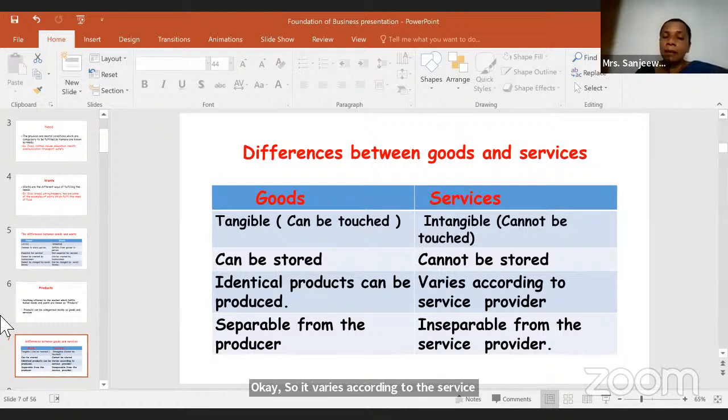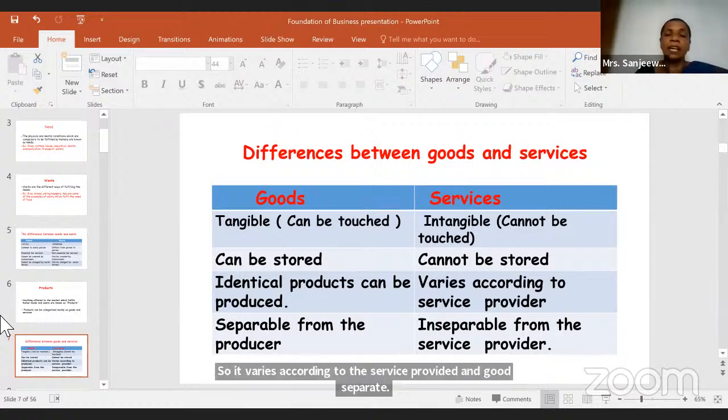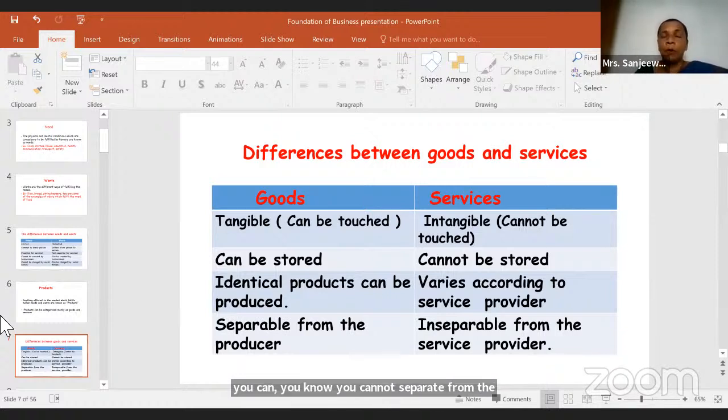And goods are separable from the producer, but services you cannot separate. Now I am the producer, I'm making a table, I can separate that. But a service you cannot separate. Can you separate my service from myself?